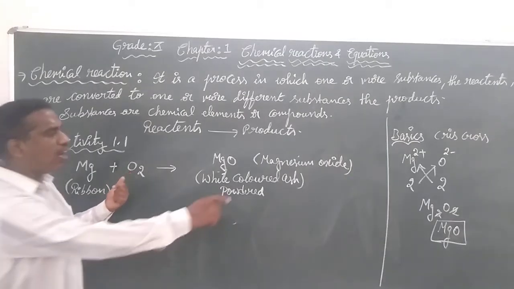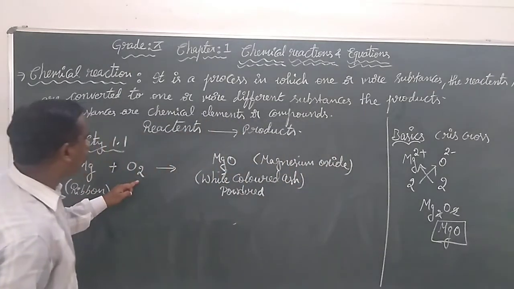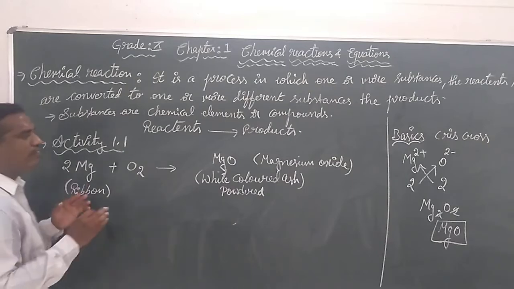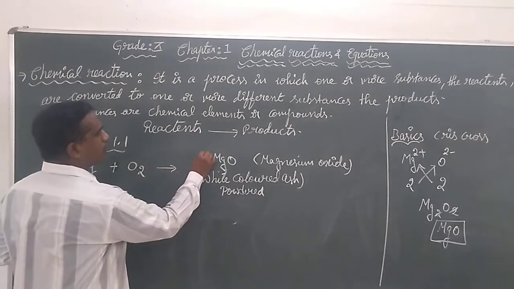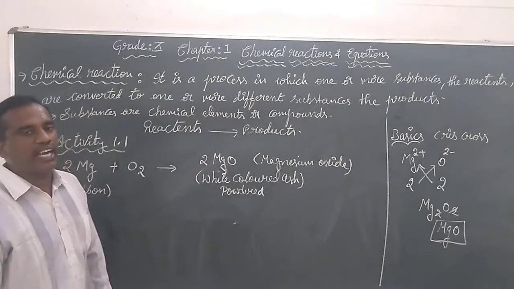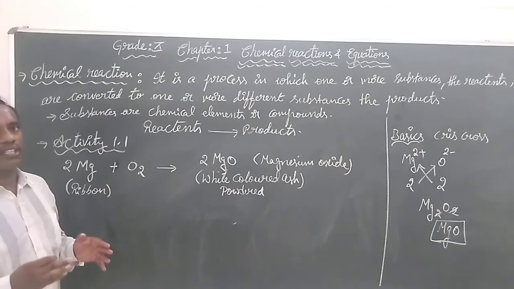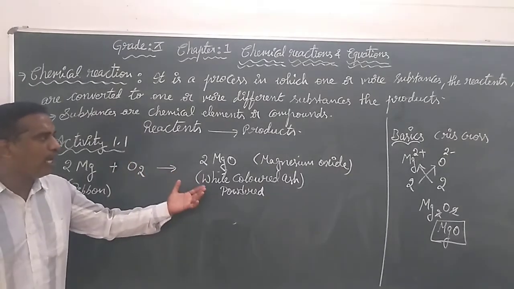Hence, with one oxygen we want one magnesium, and with 2 oxygens we want 2 magnesium elements for balancing. So 2 magnesiums will combine with 2 oxygens to form 2 moles of magnesium oxide. Again, this is for the law of conservation of mass, which means the mass of reactants is equal to the mass of the products.